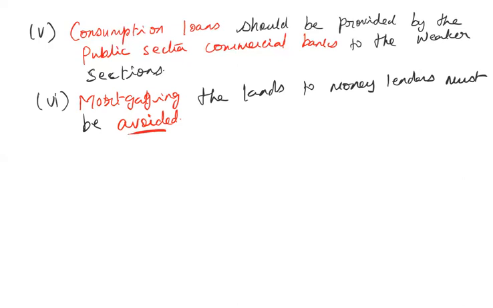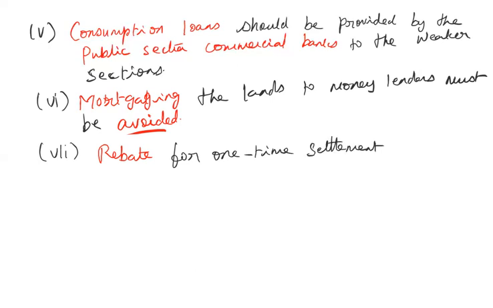Okay, and the next one, rebate for one-time settlement of dues may be enhanced. Enhanced means increased.